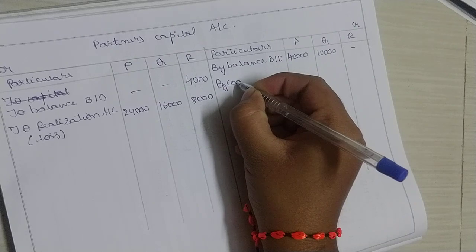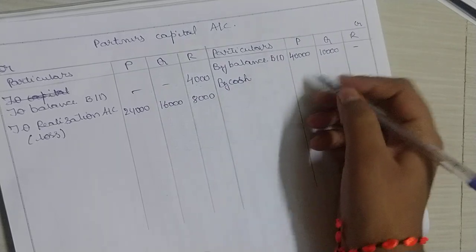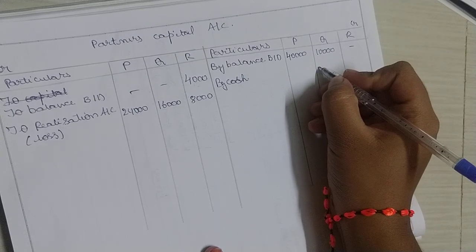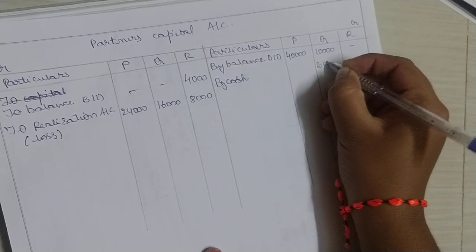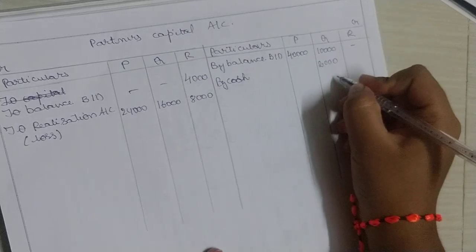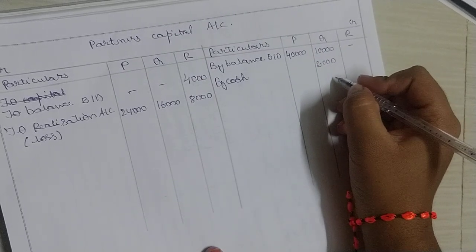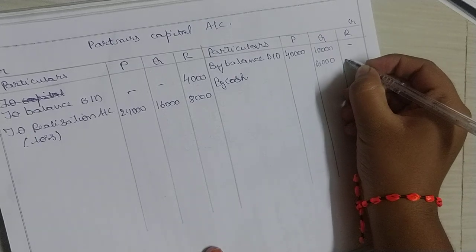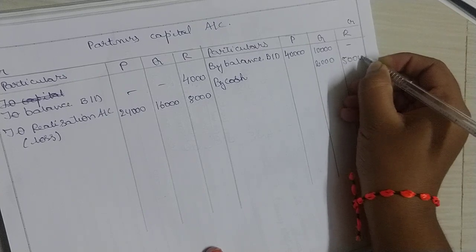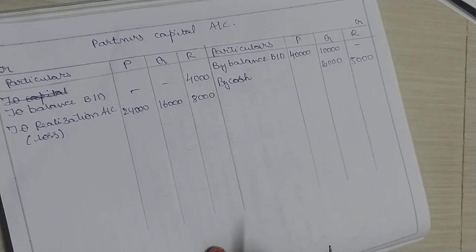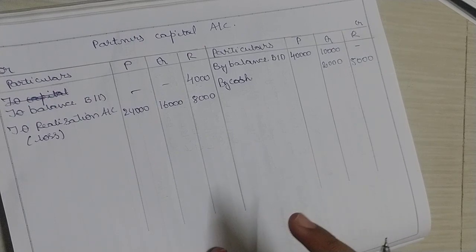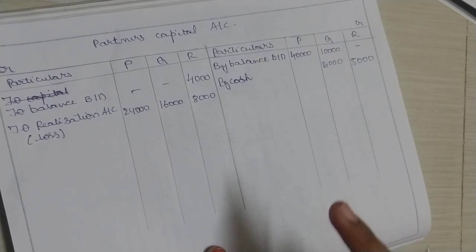By cash account, how much is Q able to get in cash? He is able to get in 2,000 rupees, because in the question it is given that Q has 2,000 rupees as surplus in his business. Now R's part, how much is R able to get in? He is able to get in rupees 5,000. Next, what you have to do is calculate the capital deficiency of Q and the capital deficiency of R, and whatever is the difference, it should be brought in by whom?